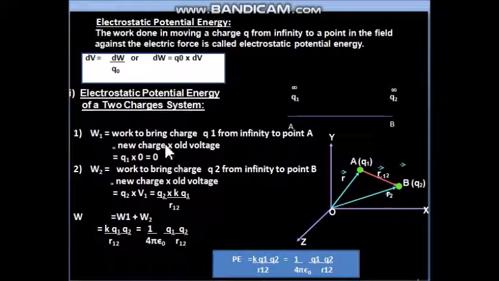So the idea is very simple. Even if you are given more charges, you have to apply the same procedure. Initially bring charge Q1, calculate work done, then bring charge Q2, calculate work 2. In the same manner, keep on calculating the number of works and add them to get the total potential energy. So in our next sheet, we will understand the electrostatic potential energy of 3 and more charges.